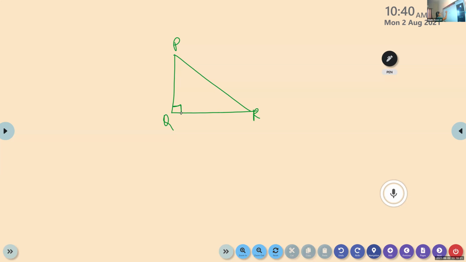Angle P and angle R. Now with respect to angle P, Arjun, tell me which is the side opposite to angle R? Yes, it is PQ.